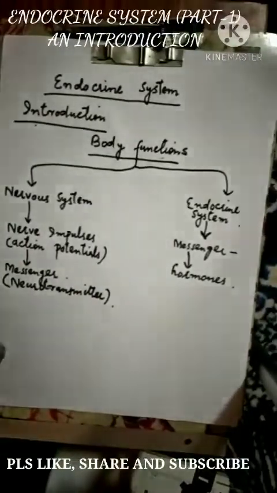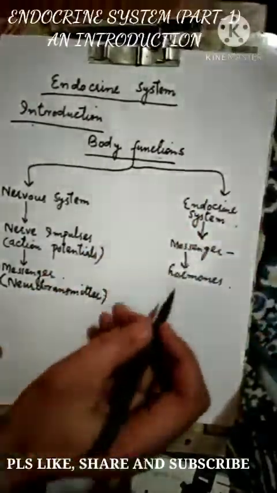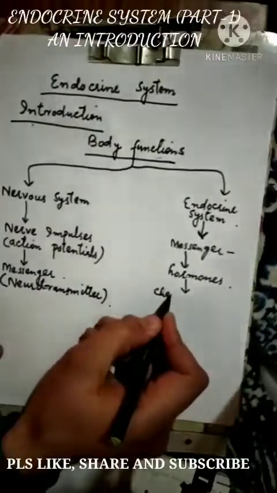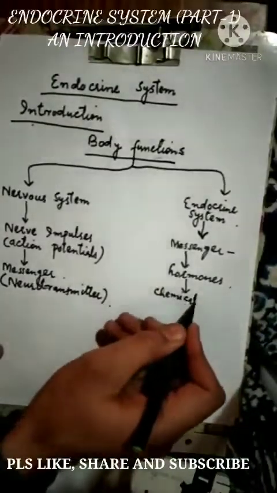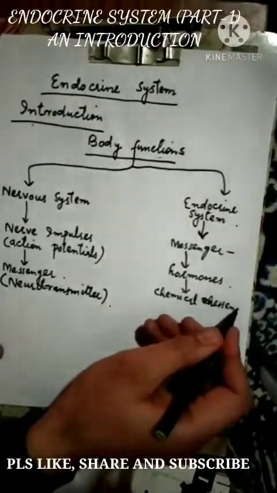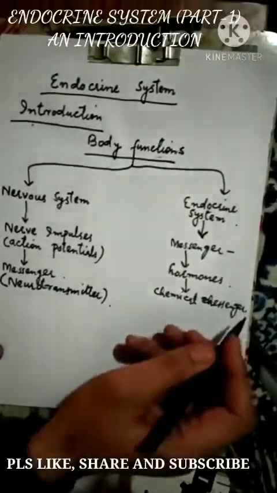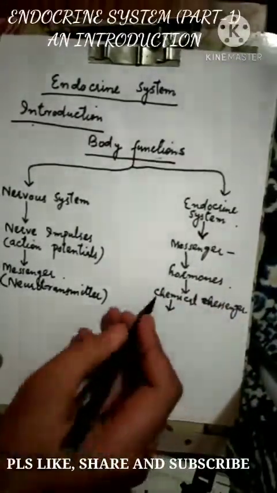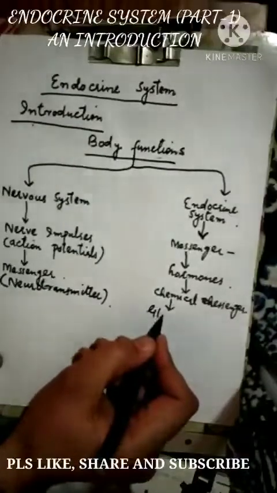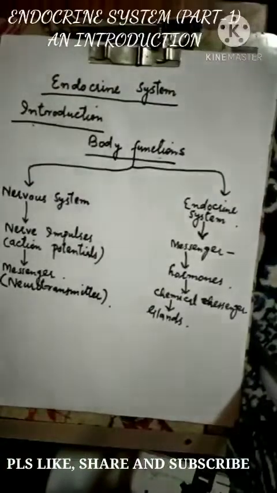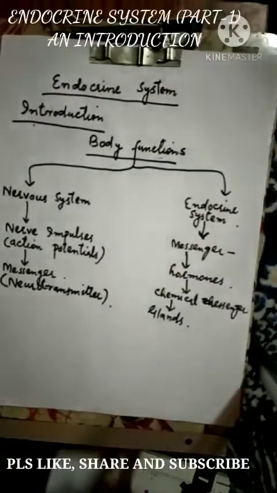Now, when we talk about this hormone, I have told you it's a chemical messenger, which is released by the endocrine glands. We all know that endocrine glands are ductless glands.